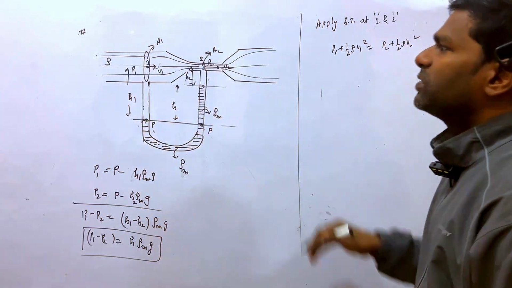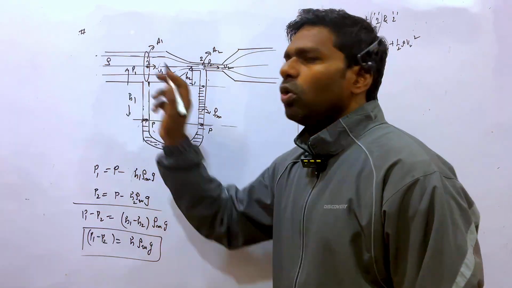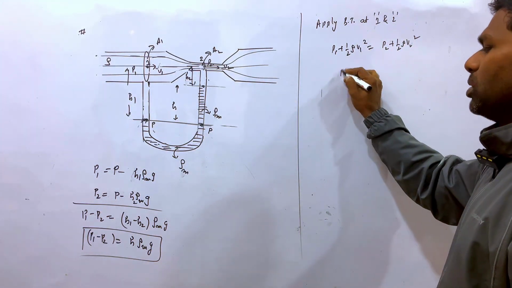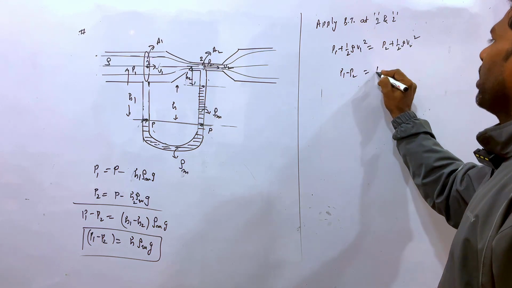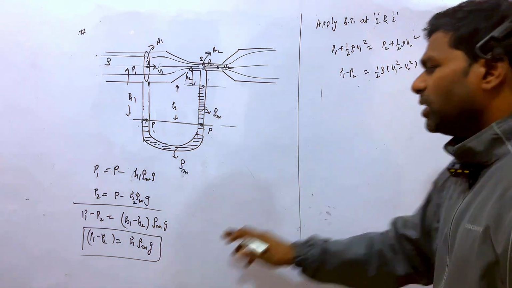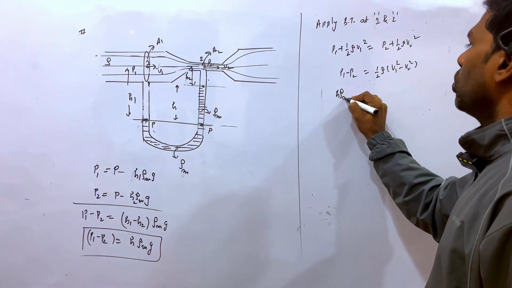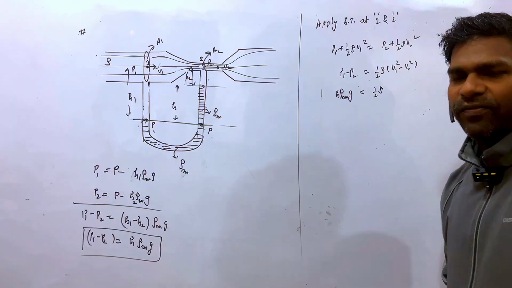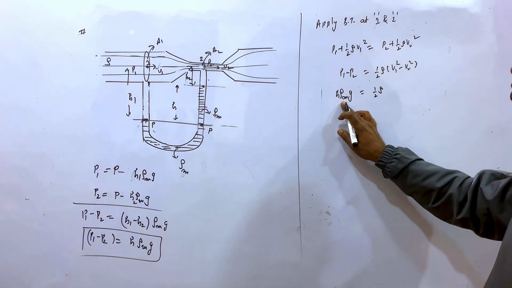It is horizontal, so H1 and H2 are equal. What is the rho? Rho is the density of the liquid flowing in this Bernoulli tube. So the P1 minus P2 is equal to half rho V2 square minus V1 square. So P1 minus P2 is nothing but H rho m into G is equal to half rho. This rho is different from this rho m.